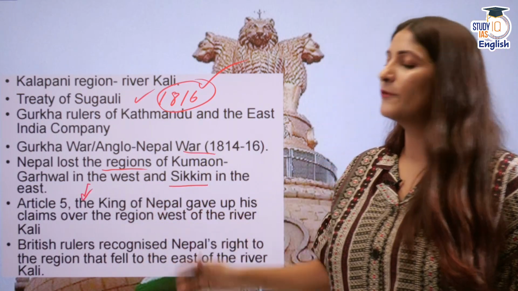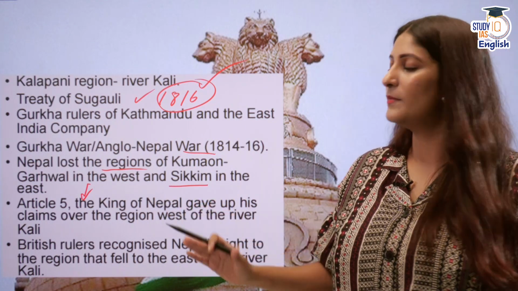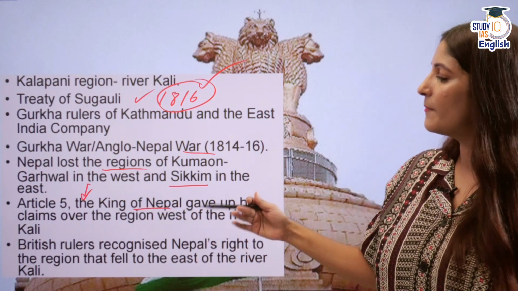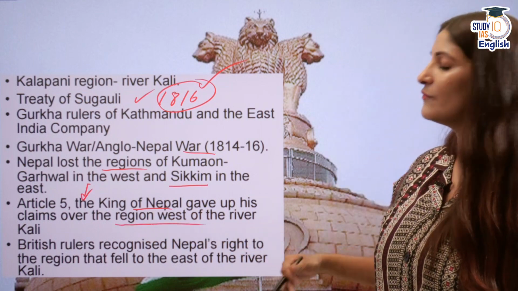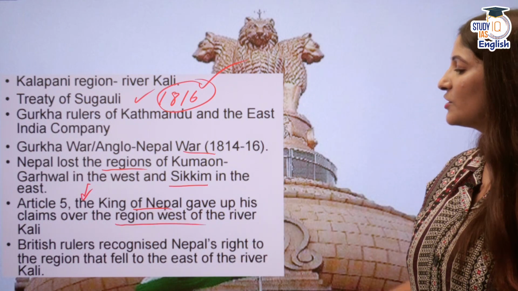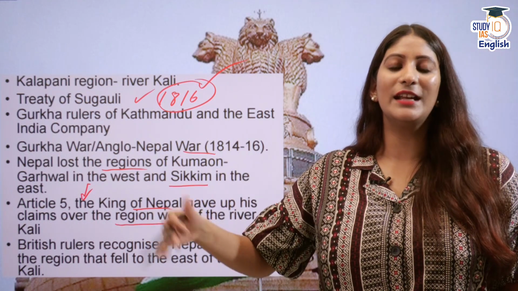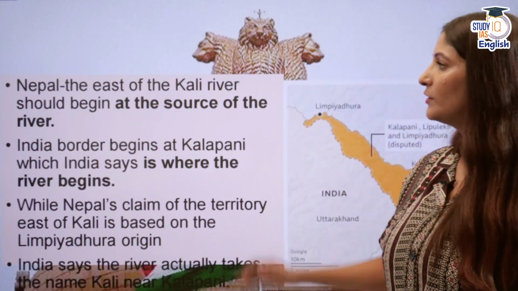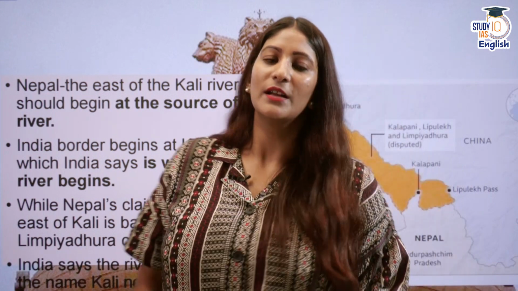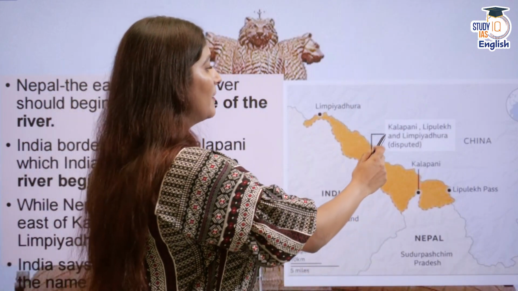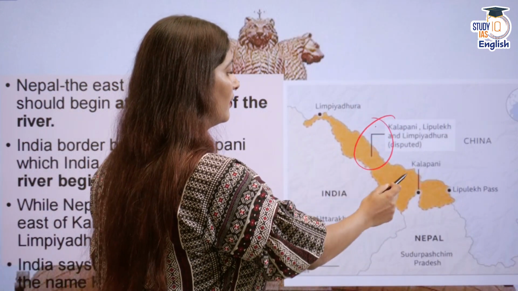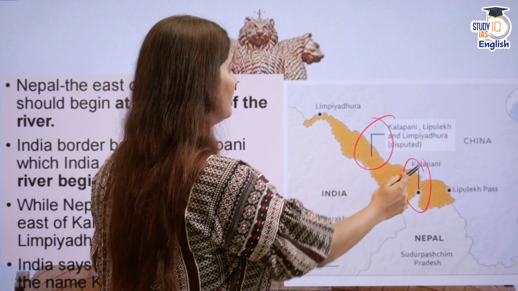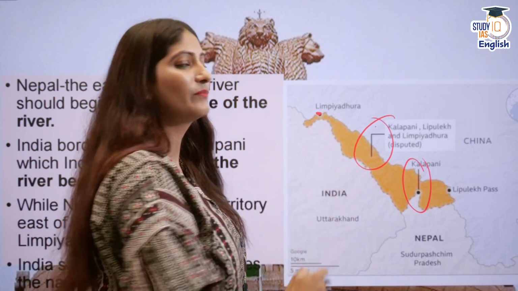Article 5, from here only, the actual problem arises. The king of Nepal gave up his claims over the region west of the Kali river, and the British rulers recognized that to the east of the Kali river, Nepal has its sovereignty. Now, the problem here is that, see, here is Kalapani, and here is Limpiadhura.